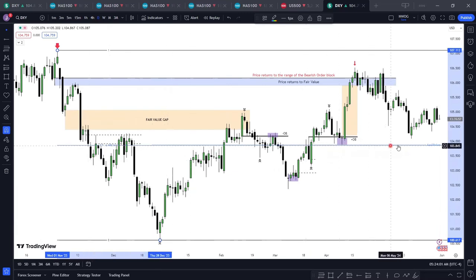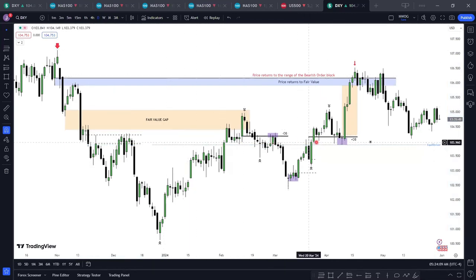So this line here, we can see this dotted line here already serves as equilibrium. So let me just take this out so that it doesn't confuse us. So we know that this line here is equilibrium. Anything above is premium, anything below is discount. But let's look at what happened here in price. So price moved, created another block, and then left a gap. It was filled partially, and it left a gap, which is fair value. Then price moved again, created another gap, which is a fair value gap. Price moved, created a fair value gap, which is what formed by what? This up close candle, and then this up close candle, this gap between these two candles.